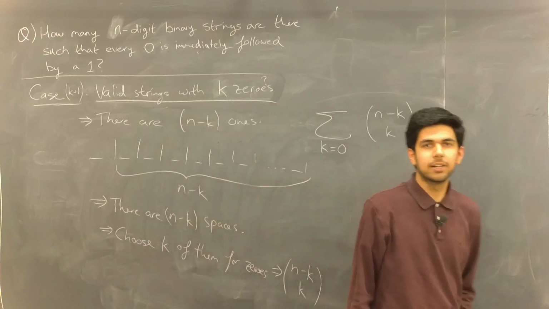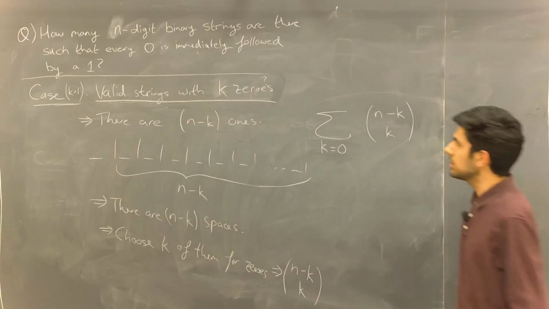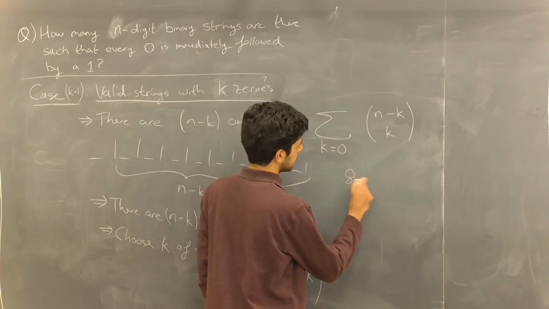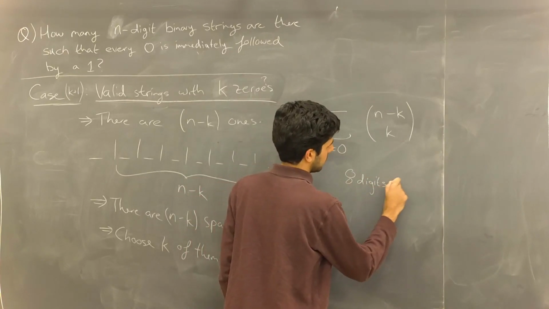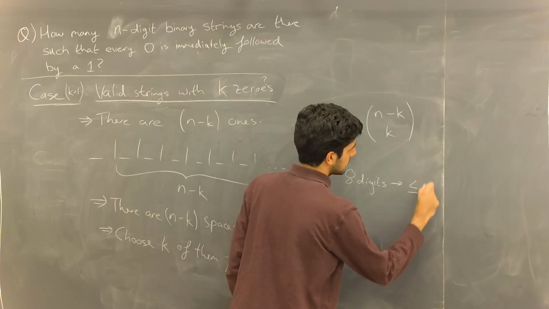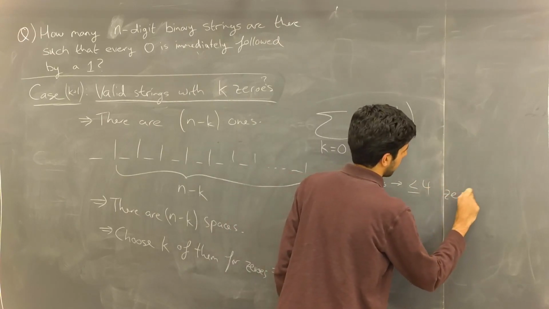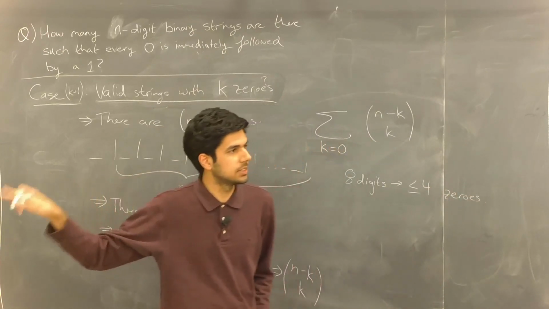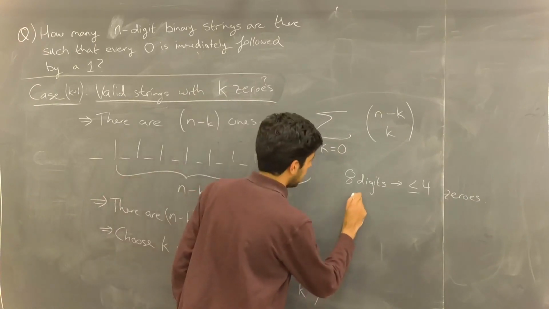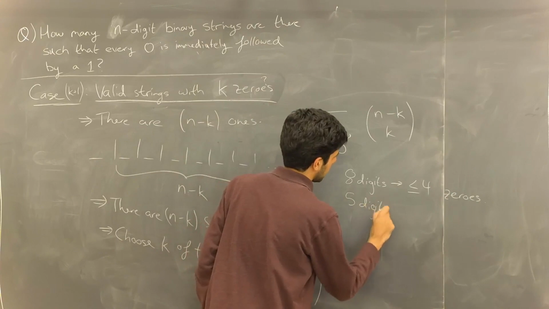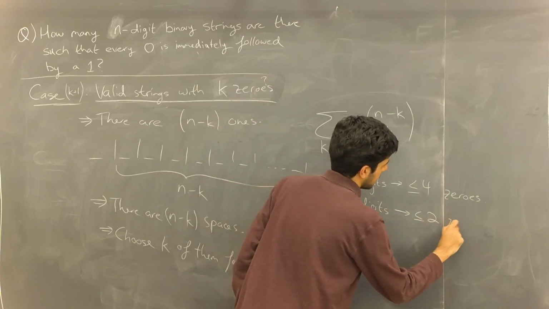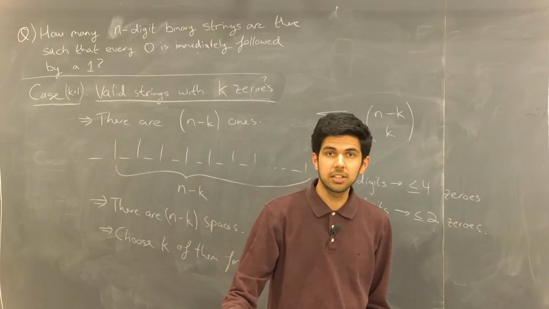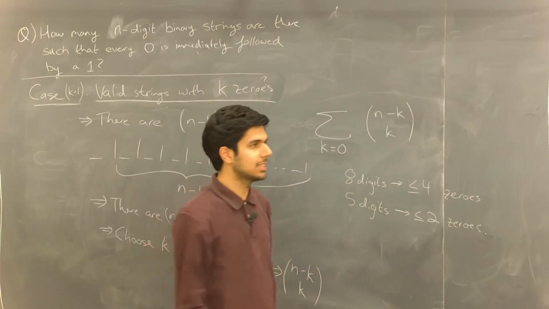Okay, what about the upper bound? This is where things get a little bit tricky. For 8 digits, we said we could have at most 4 zeros. And the maximum being 4 was when we had 0, 1, 0, 1, 0, 1, 0, 1. When we had 5 digits, we said at most 2 zeros, because if we had 3 zeros, then each one has to be followed by a 1. That's already at least 6 characters.